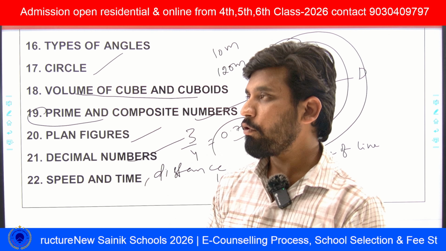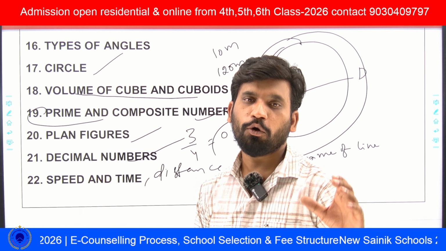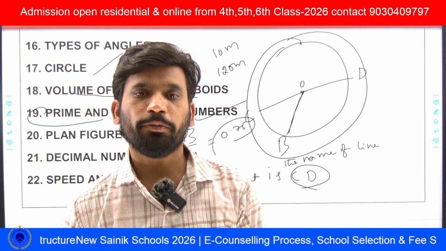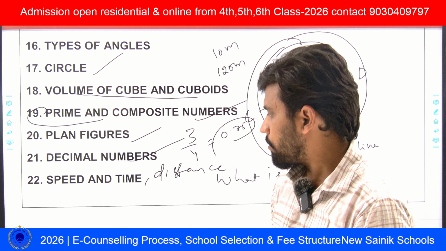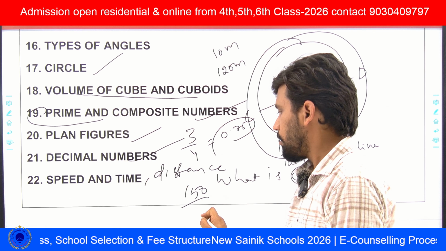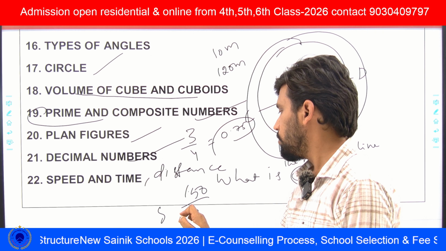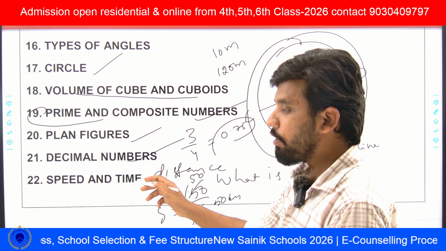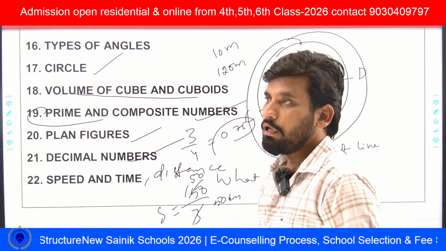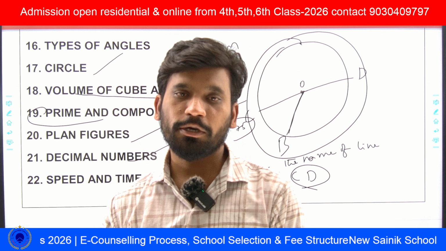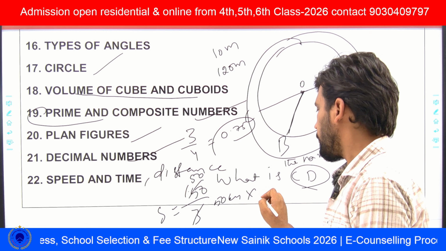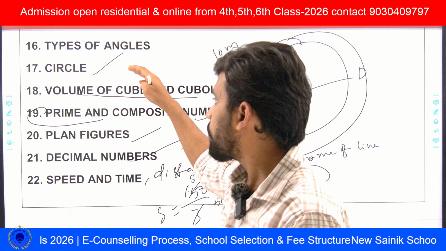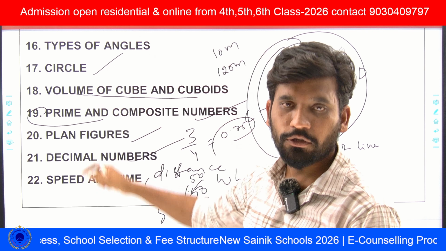If he asks what is the speed, for example, if a motorbike covers a distance of 150 kilometers in 3 hours, then what is the speed of the motorbike? You can directly write 150 by 3, because distance by time is equal to speed. So 3 fives are 15, so 50 kilometers per hour. Or he will give the dimensions in kilometer per hour and ask to calculate the speed in meters per second, which means you have to convert using 5 by 18, like conversion of meter per second to kilometer per hour. You can see this type of questions also in conversion of units.